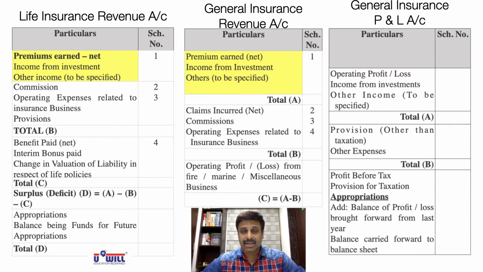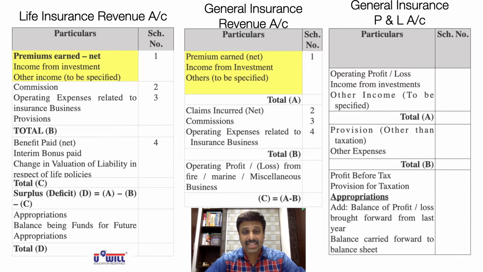You all remember by now that the format of the life insurance revenue account had three parts. Part 1, three major incomes. Part 2, three small expenses. Part 3, three big expenses. Part 1 of the life insurance revenue account and part 1 of the general insurance revenue account remain exactly the same. Do you see this yellow highlighted part?